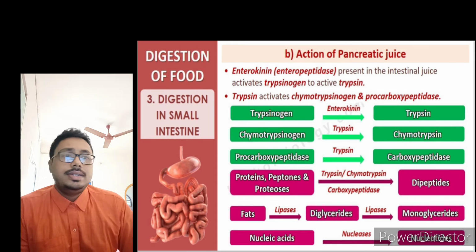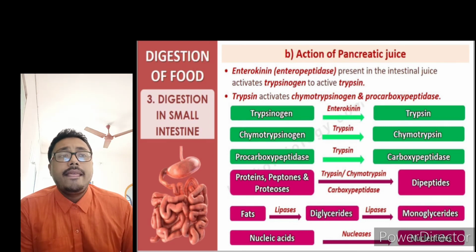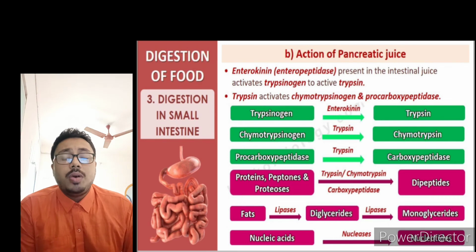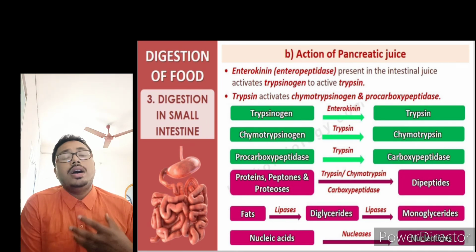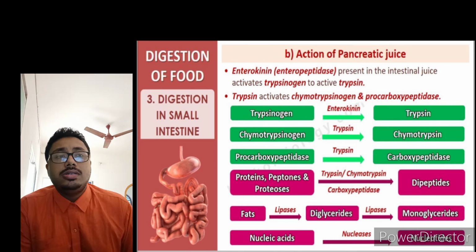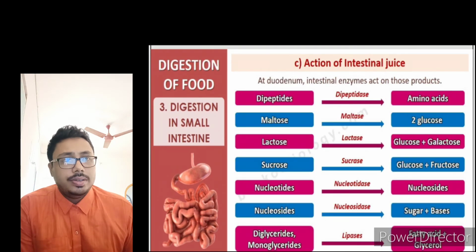Now nucleic acids also break down in the small intestine only. With the help of nucleases they convert into smaller units which are called nucleotides. This is the function of the pancreatic juice, or the mechanism of the digestion. You can go through this picture also. You have to thoroughly memorize all these things.